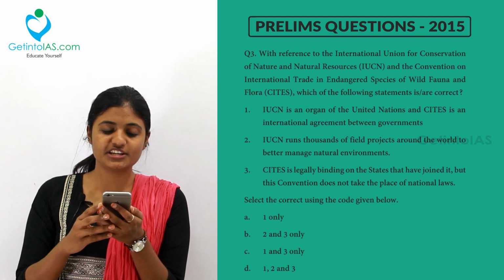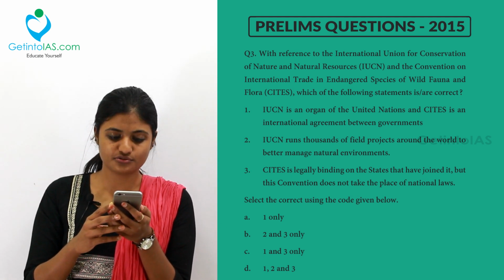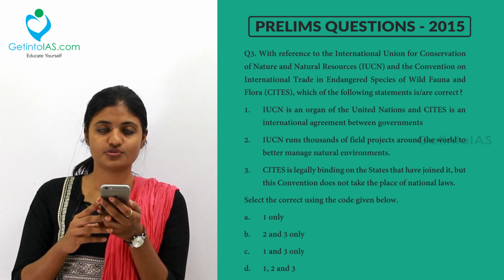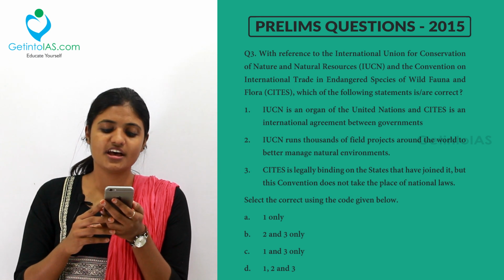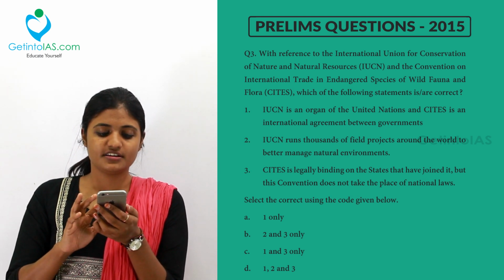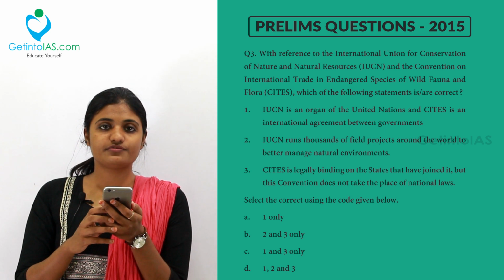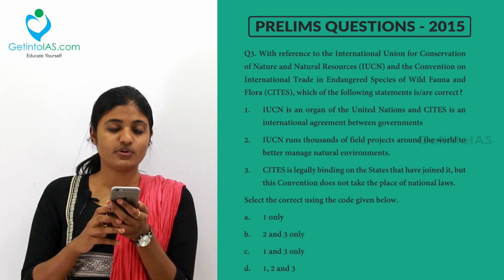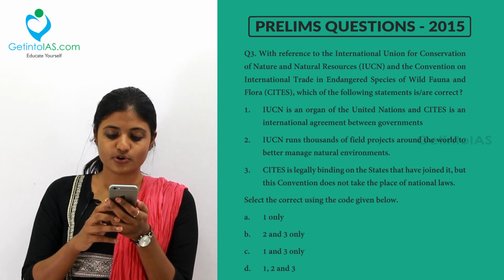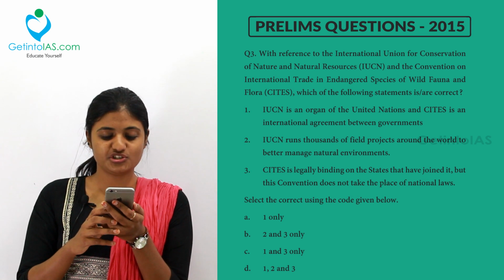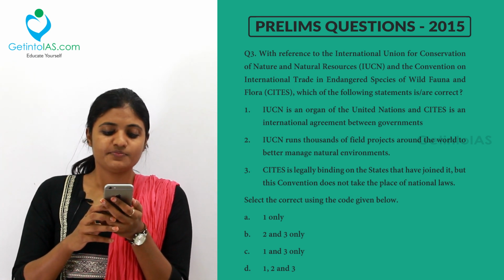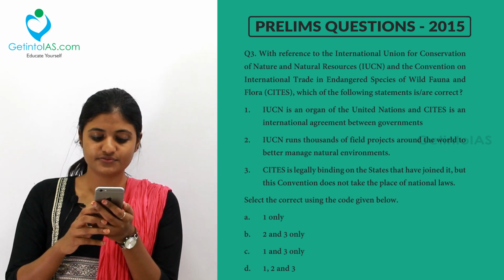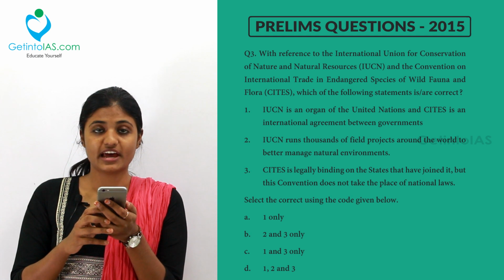With reference to the International Union for Conservation of Nature and Natural Resources, IUCN, and the Convention on International Trade in Endangered Species of Wild Fauna and Flora, that is CITES, which of the following statements are correct? First one, IUCN is an organ of the United Nations and CITES is an international agreement between governments. Second one, IUCN runs thousands of field projects around the world to better manage natural environments. Third one, CITES is legally binding on the states that have joined it, but this convention does not take the place of national laws.